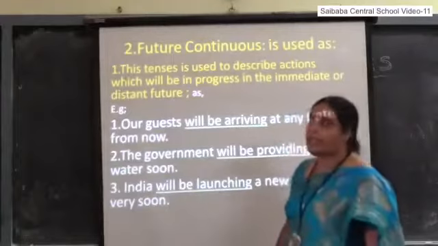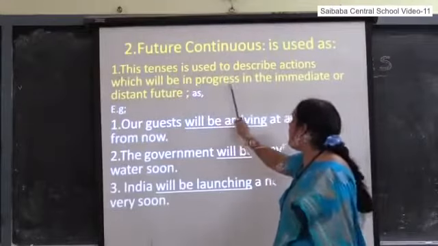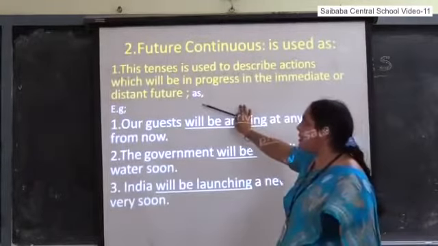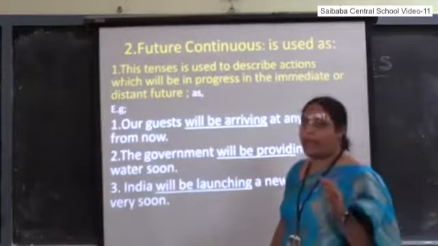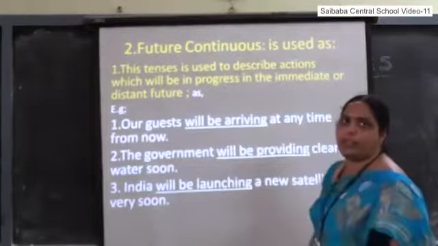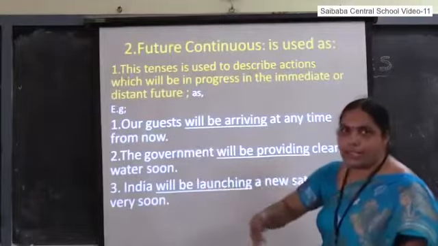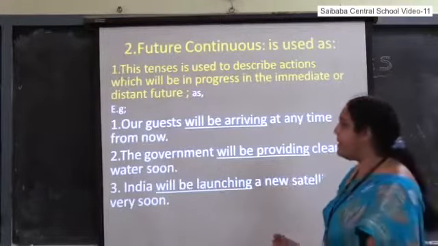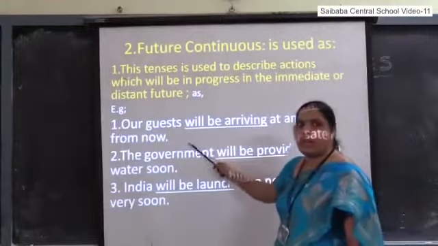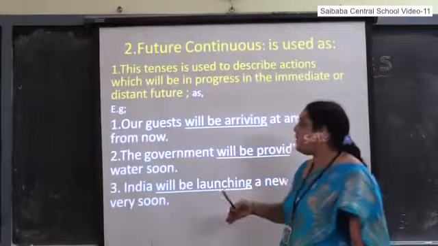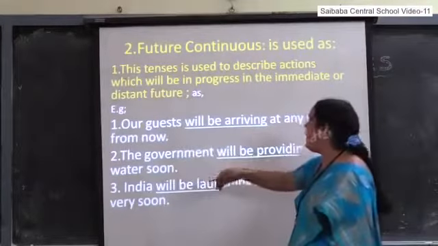Future continuous tense is used to describe an action which will be in progress in the immediate or distant future. It is used to describe an action which will be in progress not now, but in the future, in the immediate or nearby future, or distant future. Our guests will be arriving at any time from now. If you observe, they will be arriving at any time. So it is an immediate future.